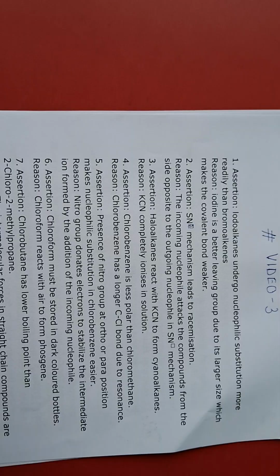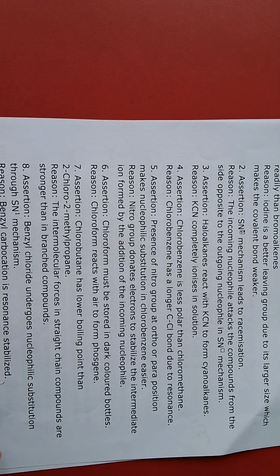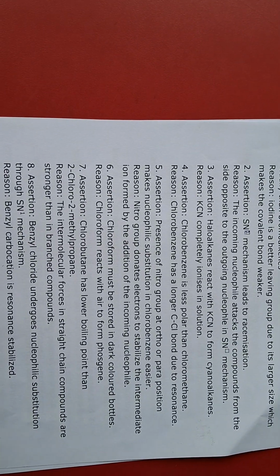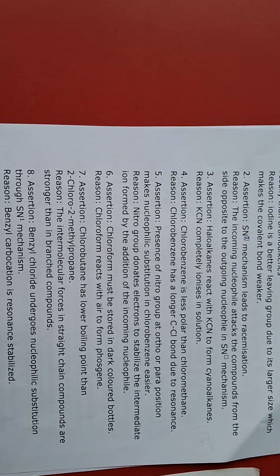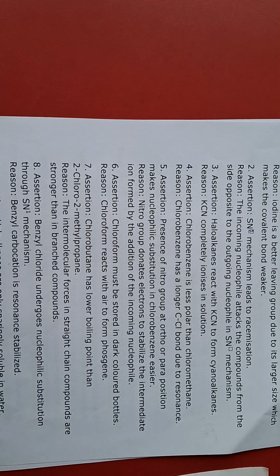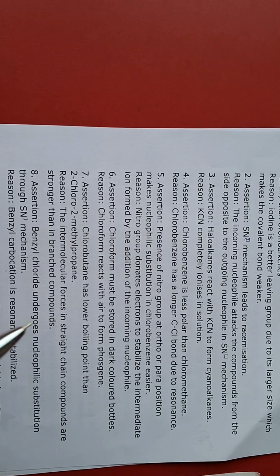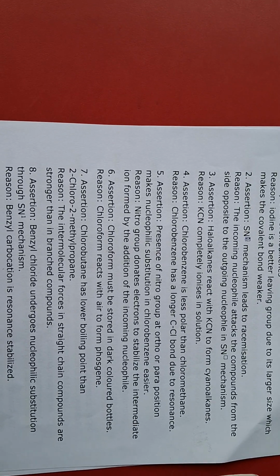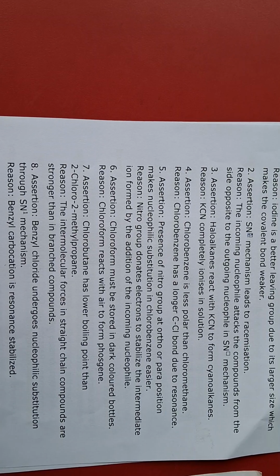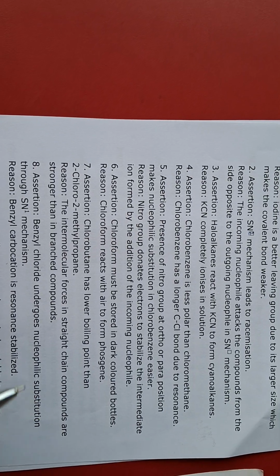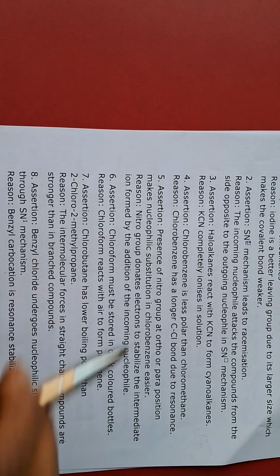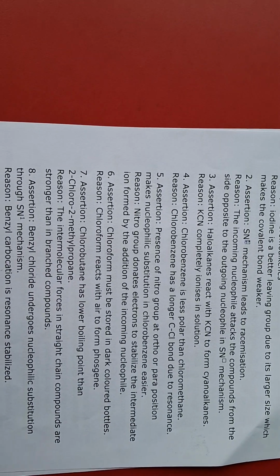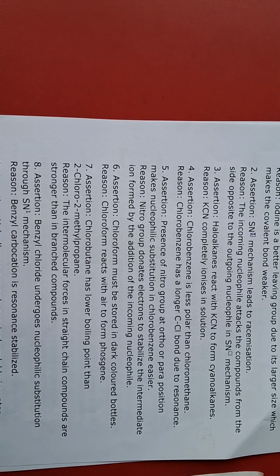So D. Assertion: haloalkane reacts with KCN to form cyanoalkane. Reason: KCN is completely ionized in the solution. So both are correct because KCN gets dissociated into K+ and CN-. Fourth assertion: chlorobenzene is less polar than chloromethane. Reason: chlorobenzene has a longer C-Cl bond due to resonance. Now you can see, due to resonance the C-Cl bond becomes a double bond. So option is C.